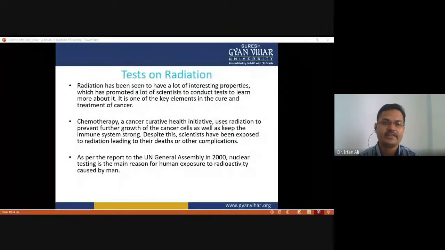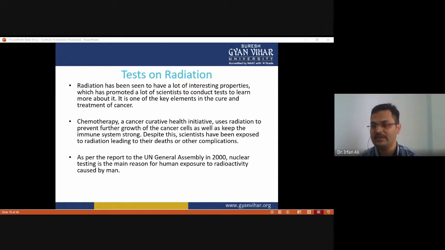And the testing of radiation is another source of radioactive pollution. Radiation has been seen to have a lot of interesting properties, which has prompted many scientists to conduct tests to learn more about it. It is one of the key elements in the cure and treatment of cancer, because radioactive therapy is used for the treatment of cancer. And chemotherapy, a cancer curative health initiative, uses radiation to prevent further growth of cancer cells, as well as keep the immune system strong.